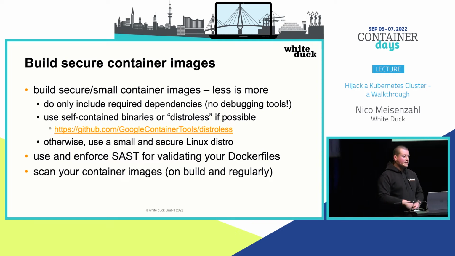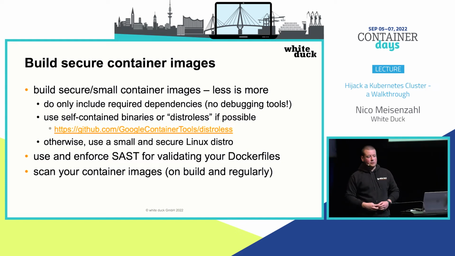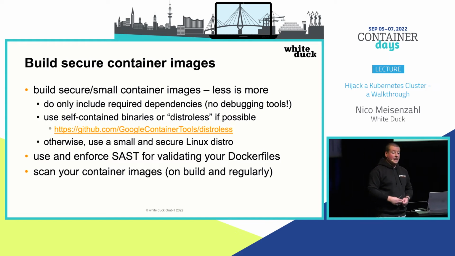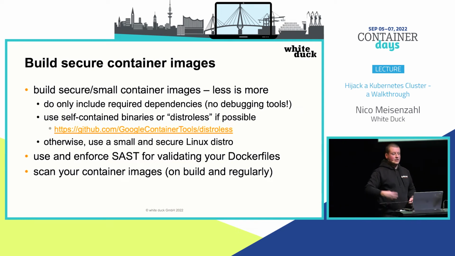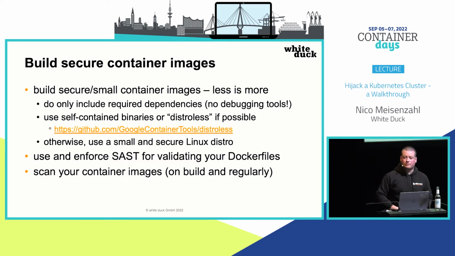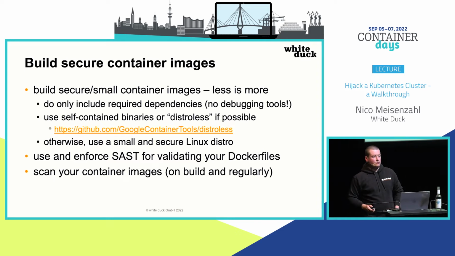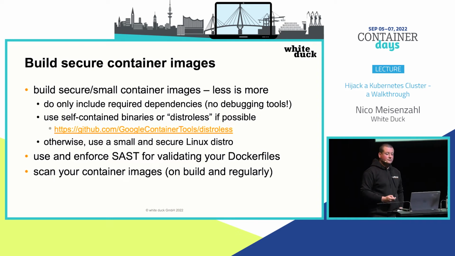Also enforce static code analysis for your Dockerfiles to make sure that your Dockerfiles are safe, and scan them all the time. Scan them when you build them, but also scan them afterwards to make sure that you might get any kind of new security issues which weren't known when you built the image itself.